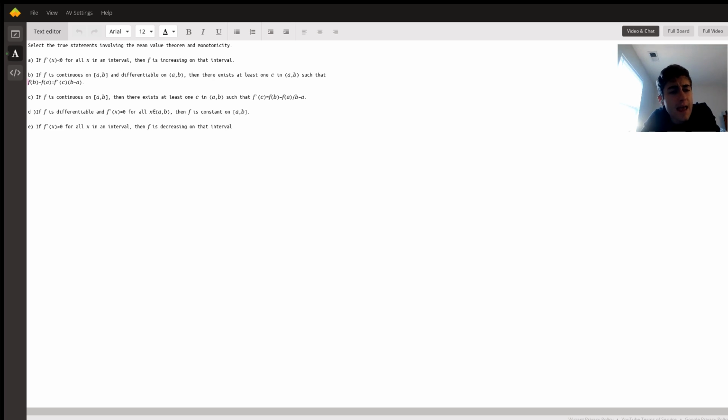So A says if f prime of x is less than 0, in other words, the slope of a function f is negative, it's decreasing, for all x on an interval, then f is increasing on that interval. Well, of course, this is false because that's precisely the opposite of what the derivative being less than 0 means. If the derivative is less than 0, that means the function is going down. So it must be decreasing.